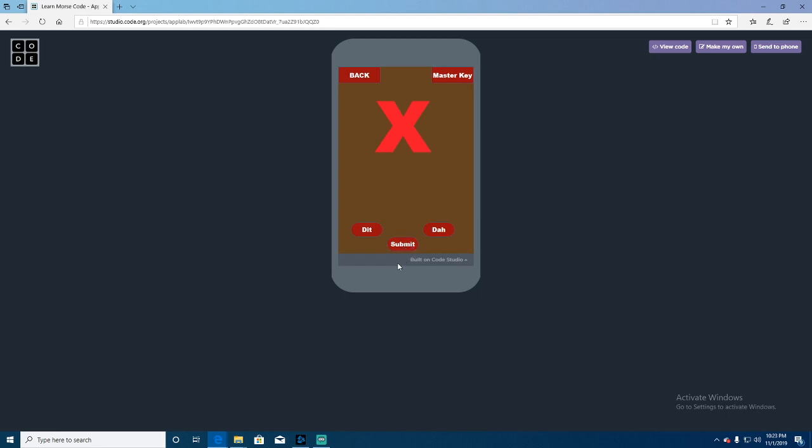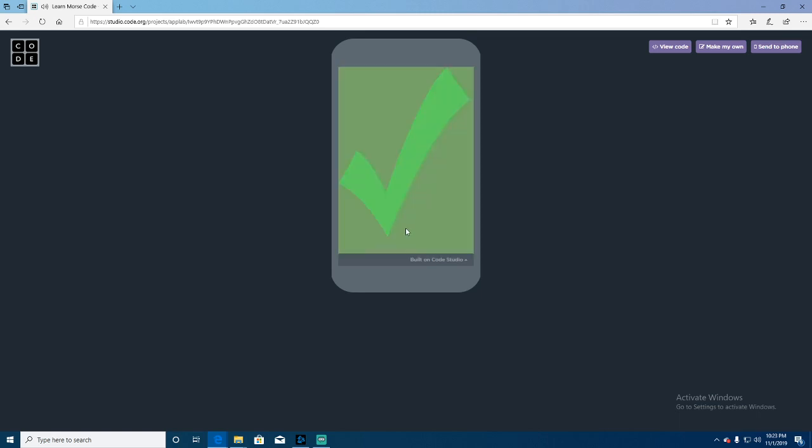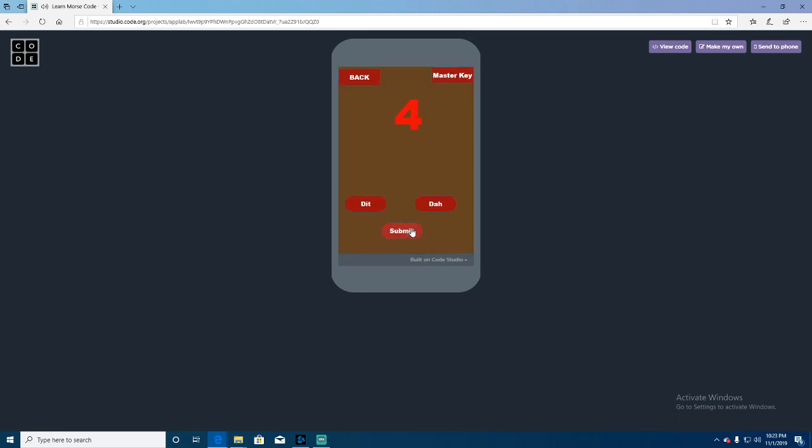Sometimes you can get the same letter over again. So it's da, dit, da, check mark, changes letter. Since it's all randomly generated, you can go back to practice numbers. The number 2 is dit, da, submit. And let's say you get this wrong.